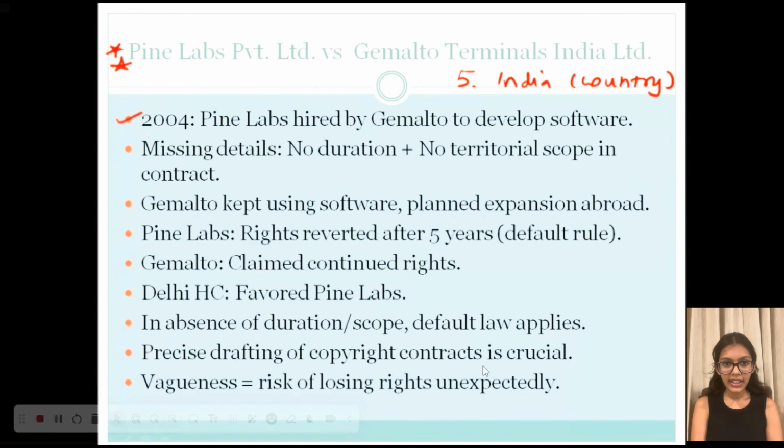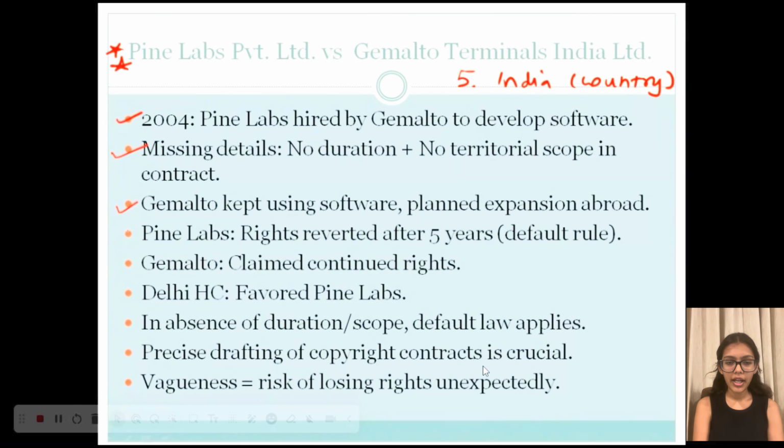So a contract was signed which said that Pine Labs would assign the copyright of the software to Gemalto. However, the contract did not mention two key details: how long the assignment would last and in which countries they could use it. Now, several years later, Pine Labs discovered that Gemalto was still using the software and was also planning to expand it abroad.